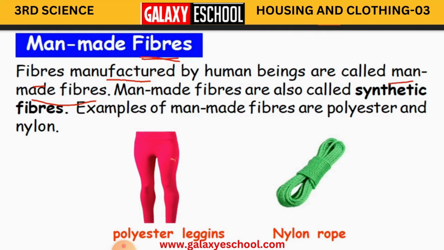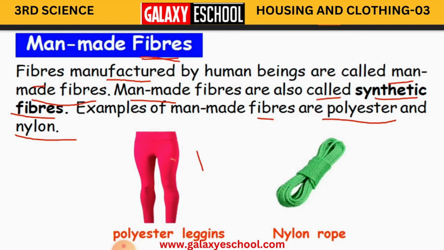Clear children? And man-made fibers are also called synthetic fibers. So you have two names here. You can call these fibers man-made fibers or synthetic fibers. Okay children? And examples of man-made fibers are polyester and nylon. So these are some fibers which are man-made fibers.